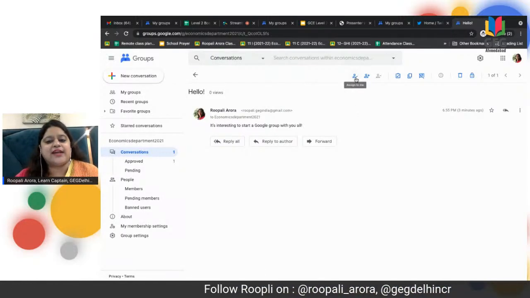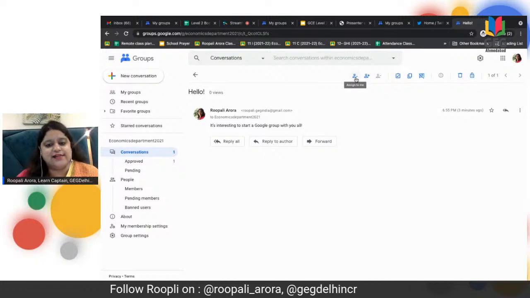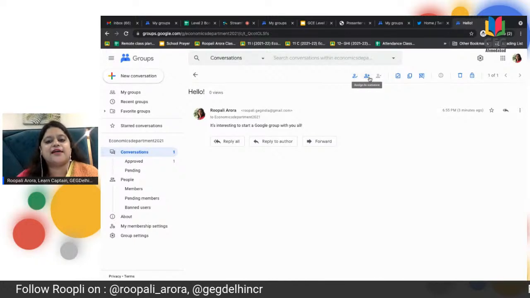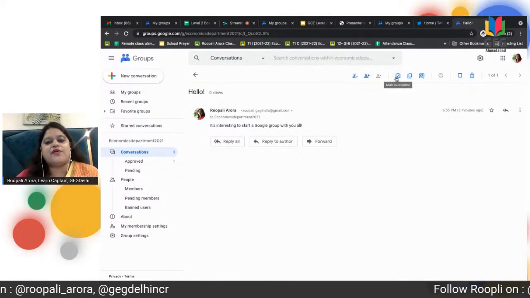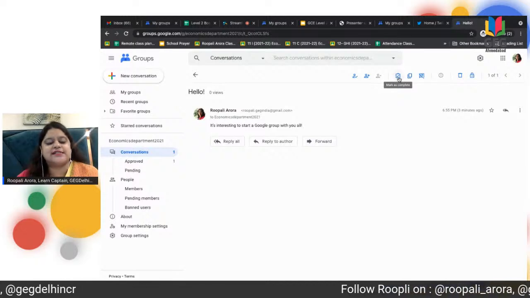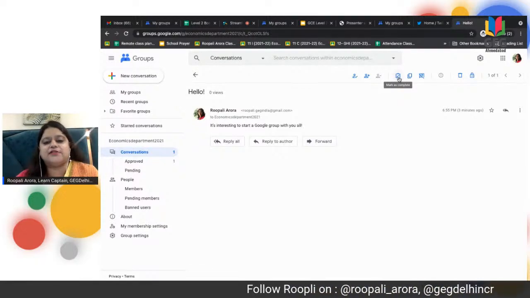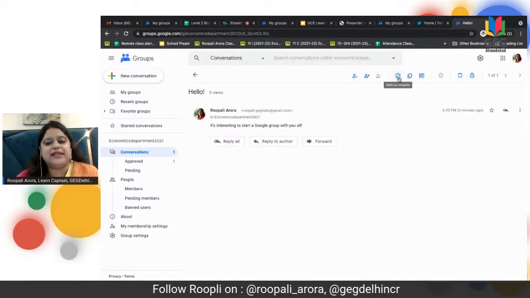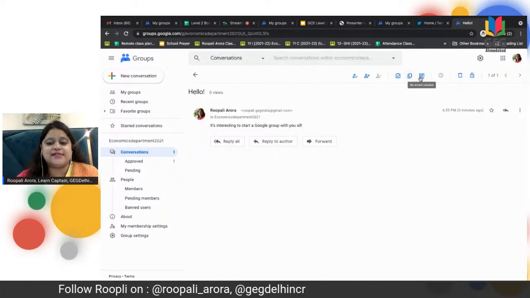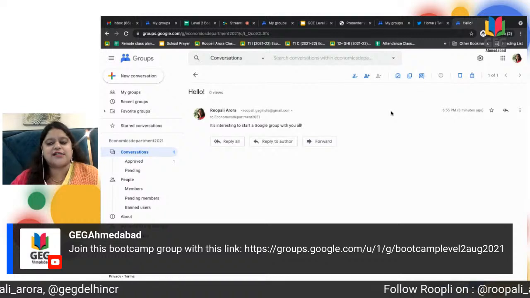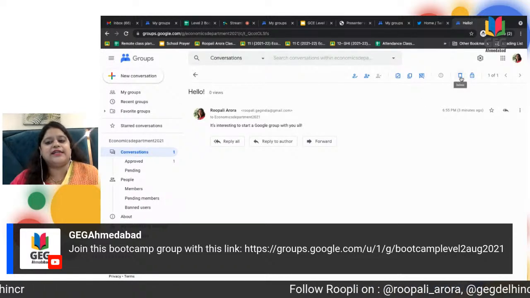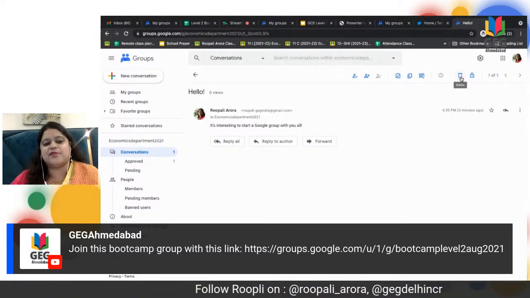Here, you can actually assign a task to yourself. You can assign it to someone else, or after the work has been entirely done under one particular group, you can mark it as complete. You can duplicate it. You can click on no action needed now, so the task is over, or you can delete this entire post anytime you wish.